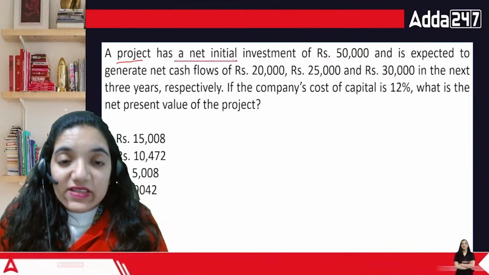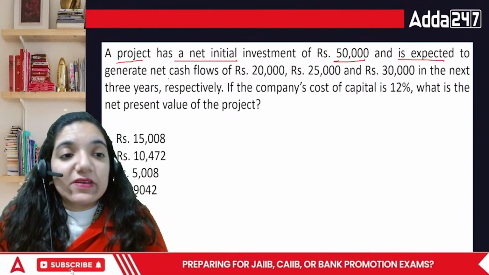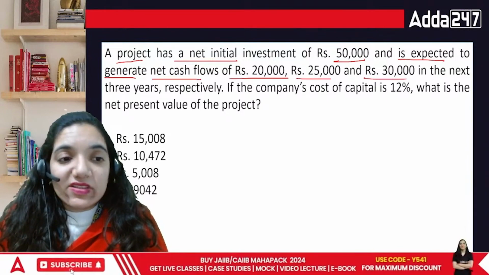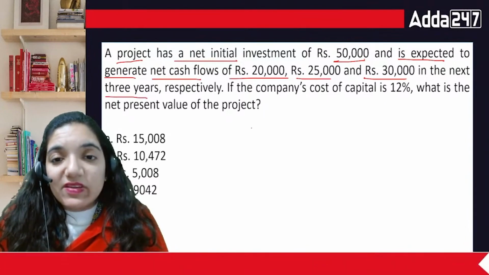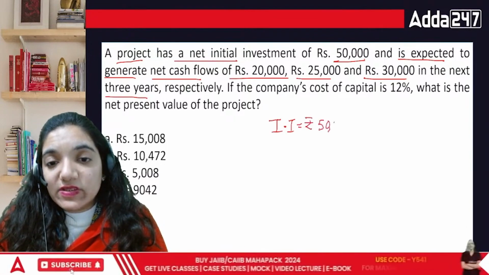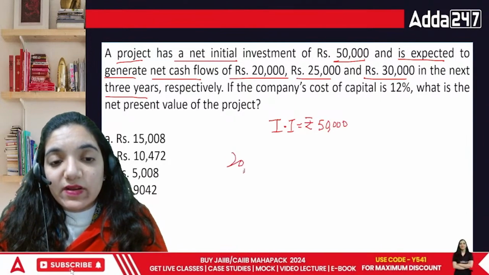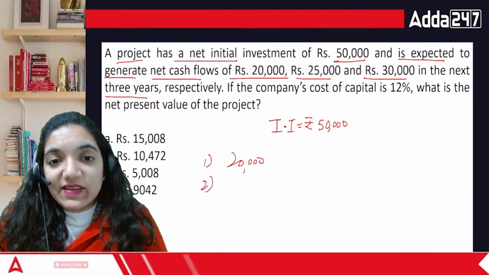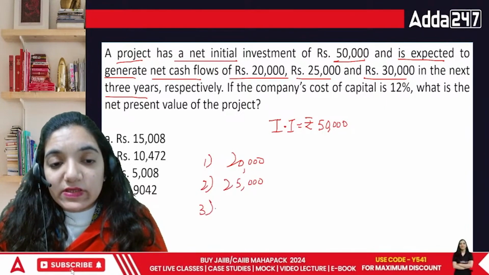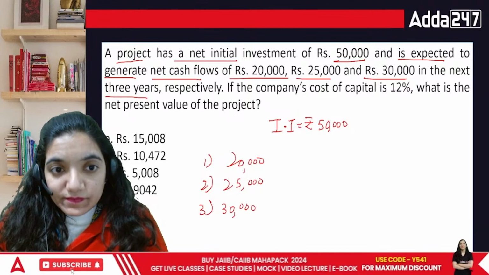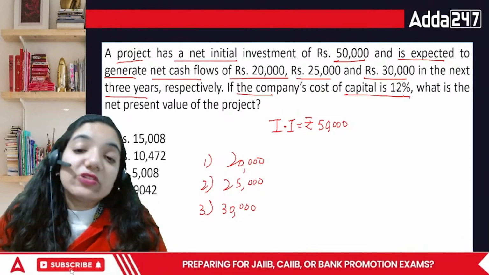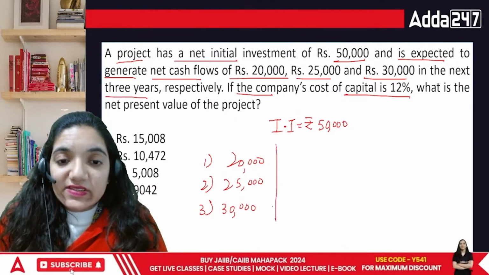A project has a net initial investment of 50,000 and is expected to generate net cash flows of rupees 20,000, 25,000 and 30,000 in the next 3 years. Meaning, your initial investment was rupees 50,000 and in the next 3 years you are getting 20,000 in the first, 25,000 in the second and 30,000 in the third. If the company's cost of capital is 12%, we're just talking about 12%.